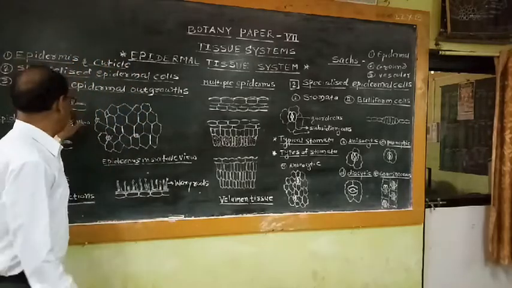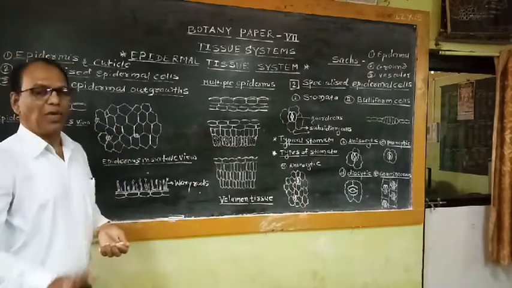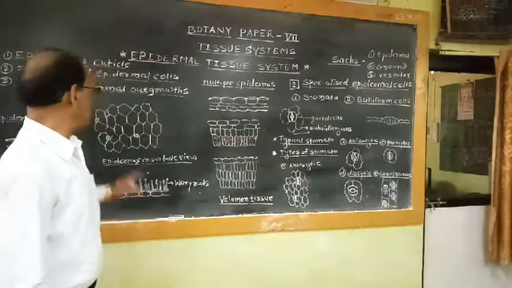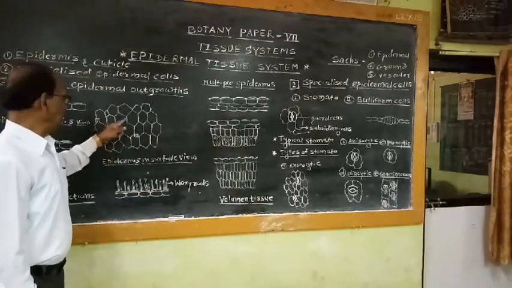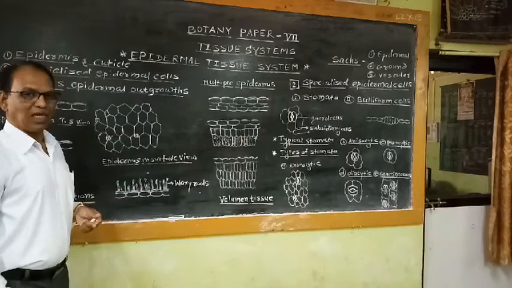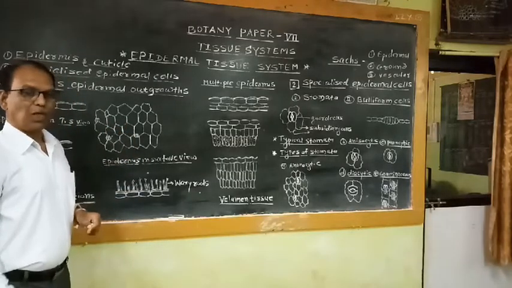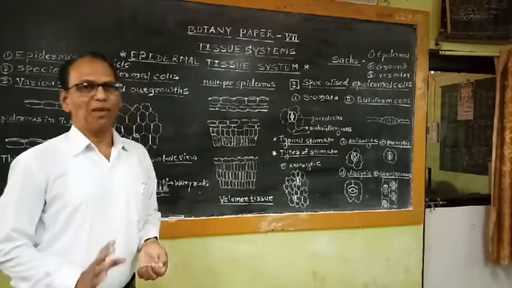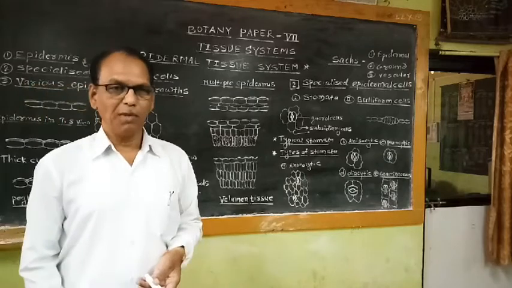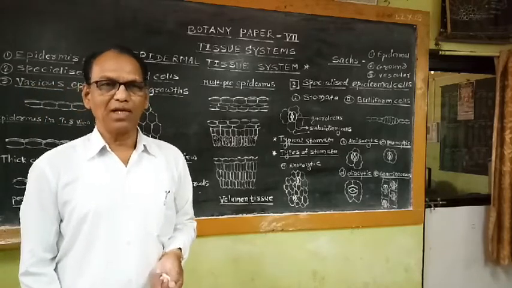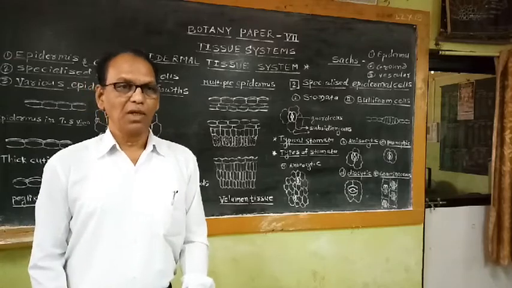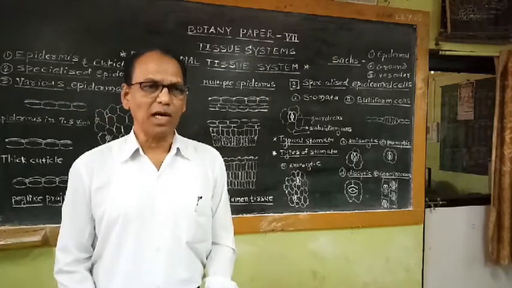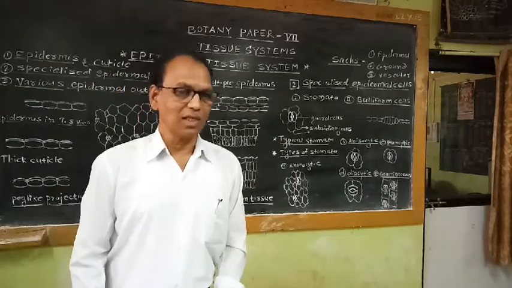If we observe the epidermis in surface view, that means if we take a peel section of a leaf and observe it under the microscope, epidermis shows polygonal or hexagonal cells which are compactly arranged without intercellular spaces except in the regions of stomata. This epidermis layer is generally made up of compactly arranged parenchymatous cells, and this continuous layer of epidermis is without any interruption except the stomata. Epidermis is a continuous layer.